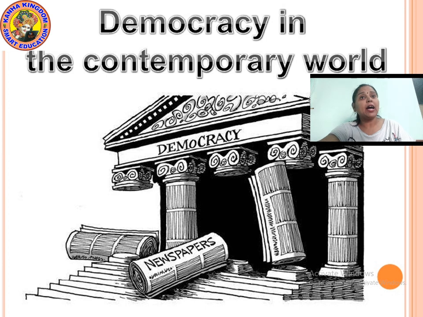In this chapter, we are also going to discuss some important facts, especially about Chile and Poland. In these two countries, the public became very frustrated with the way the king and the ruler were behaving. So finally they protested against it and demanded a democratic country. How this democratic country was formed over there, we will discuss in this chapter.